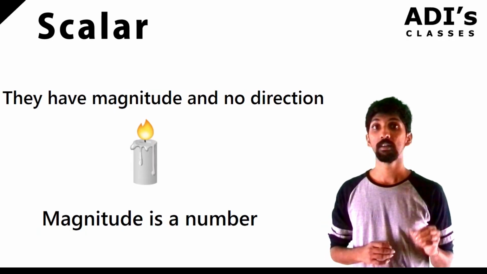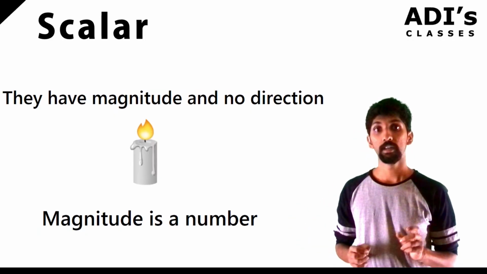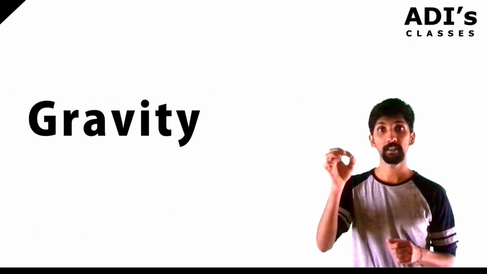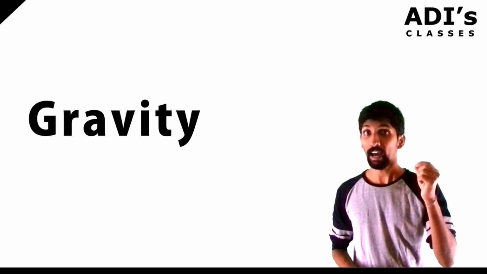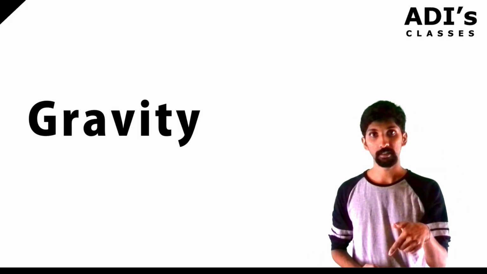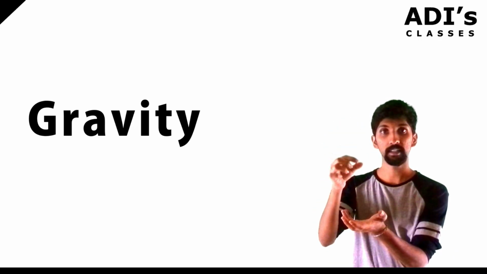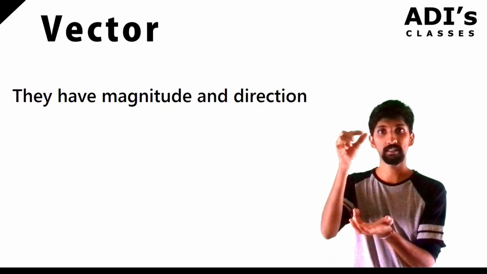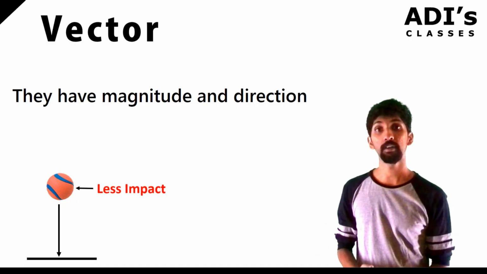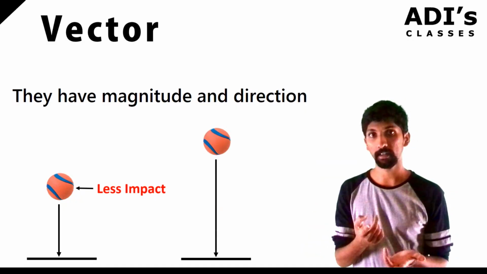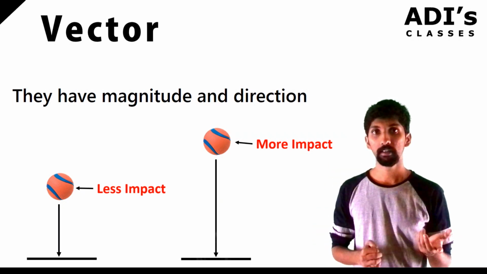Whereas, we have certain quantities where both magnitude and direction come into the picture. Like gravity. If I leave a ball, it will come down. It doesn't go up, correct? Obviously. So gravity has a direction, it's always downwards. And it has a magnitude also. If I leave the ball here and catch it just below, it's just coming down so it doesn't hurt you much. But if I leave the ball from high up, and you catch it somewhere down, then obviously that will hit you. There will be an impact, correct? So this is basically magnitude plus direction.